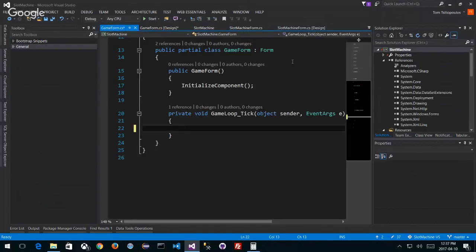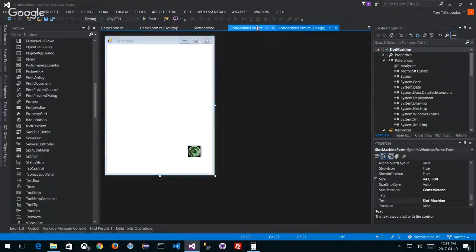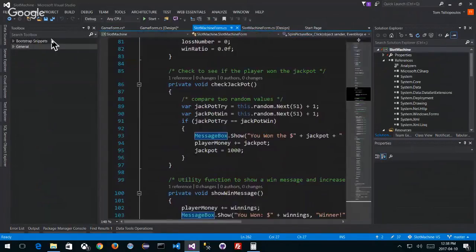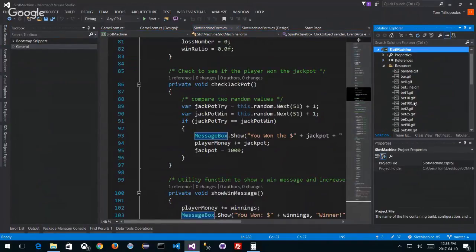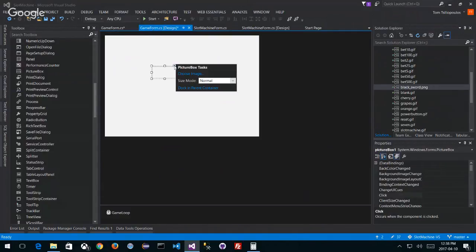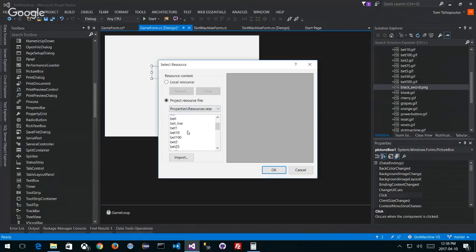And now that I have that on the references side, let me just make sure that's the right thing. Which one did I use? Don't need this anymore. Okay, so I've got my sword and it's been attached. So if you look at the resources, there should be black sword now. There it is, black sword, right? And of course, in my form, I can include this when I click on my image. So choose my image. I'm going to choose my black sword. Just to make it interesting, I could have chosen anything, but what the heck?